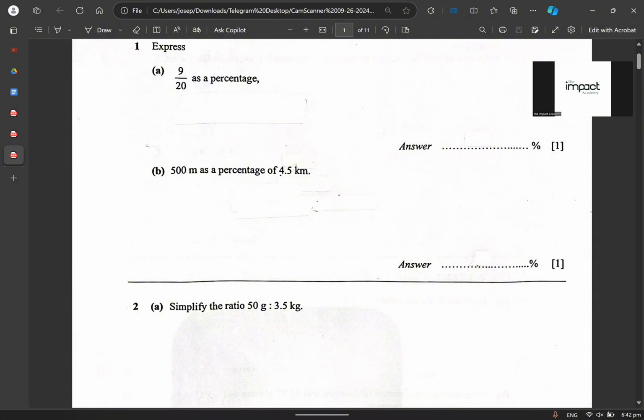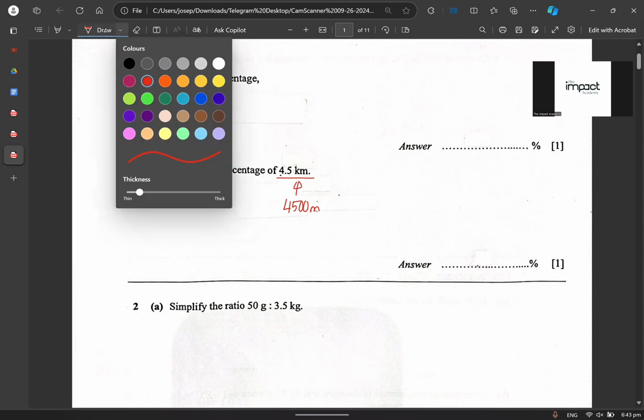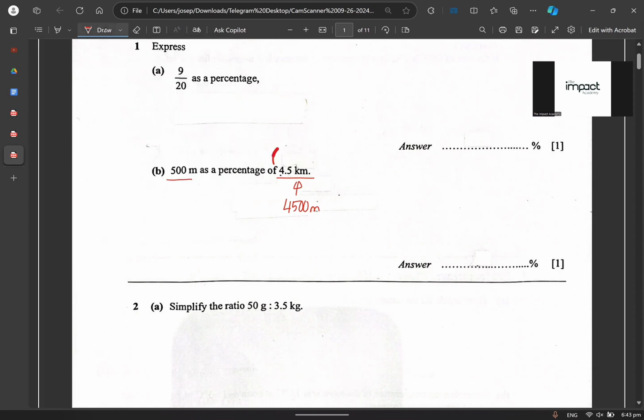When I see 500 meters and 4.5 kilometers, there's only one thing that you need to do. You need to make sure that they are of the same unit. So 4.5 kilometers becomes 4,500 meters. And when they say "of", what does it mean? "Of" means this has to be my denominator, because we always say that the one in the "of" part has to be my denominator.